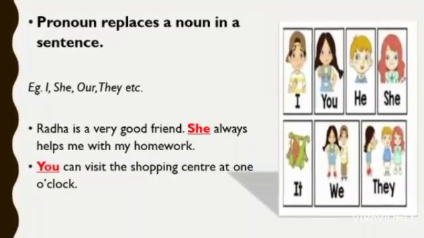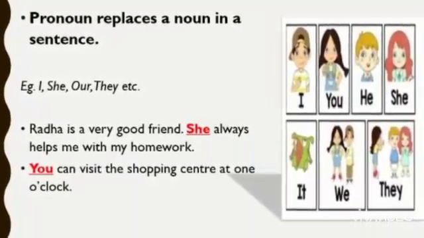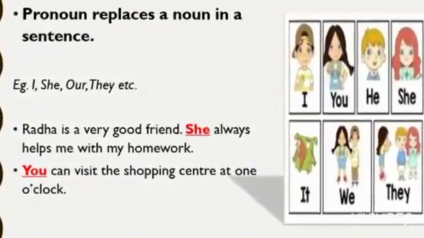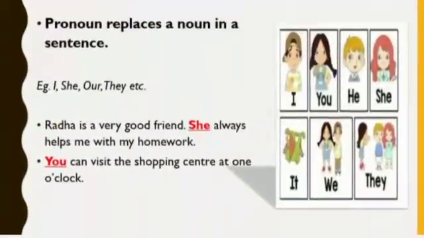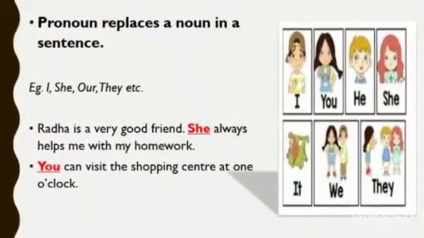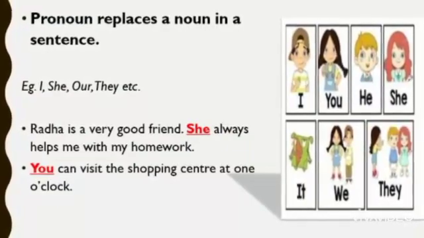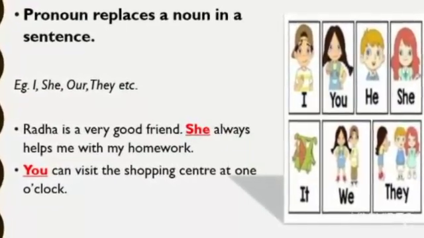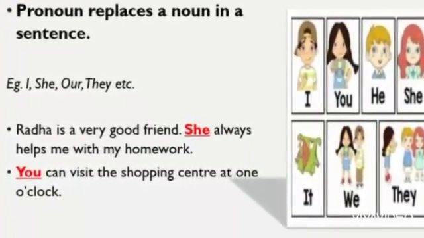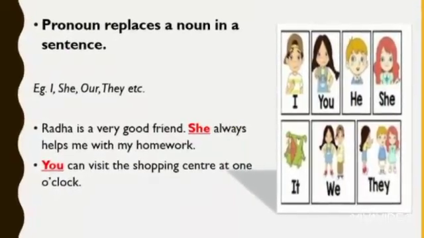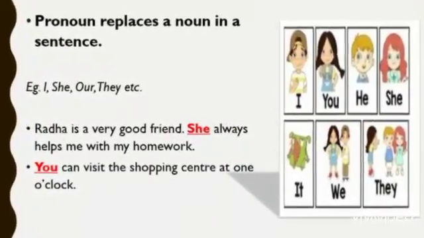Radha is a very good friend. She always helps me with my homework. In the first sentence, Radha is a noun. In the second sentence, it is she. So, to avoid repeating noun again and again, we are using pronoun.